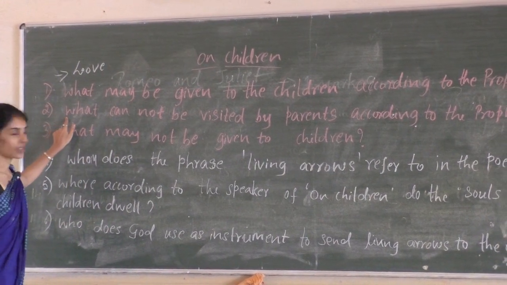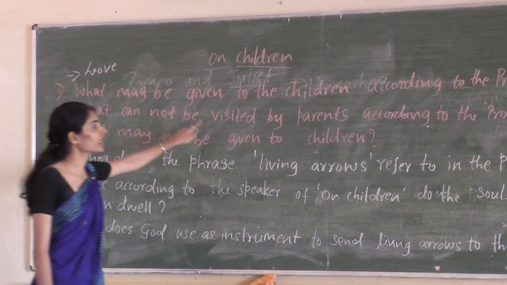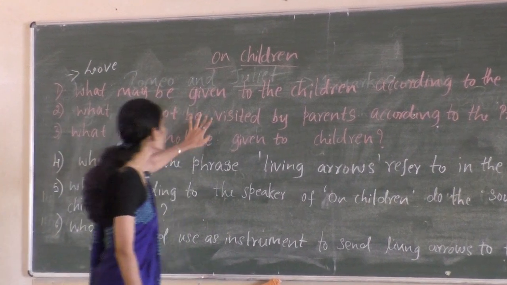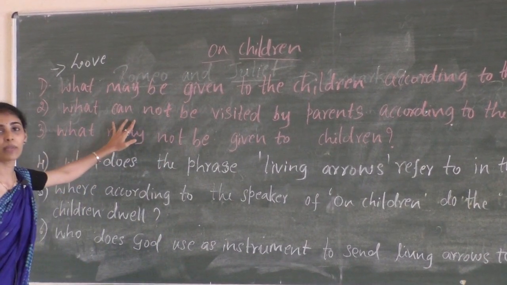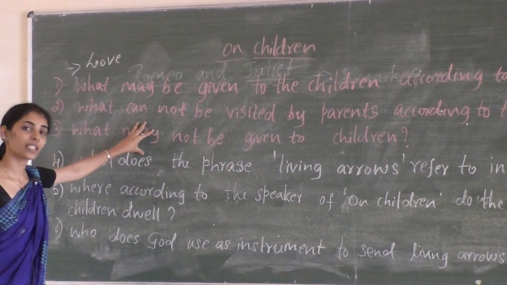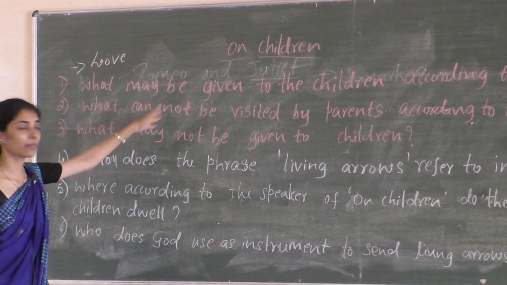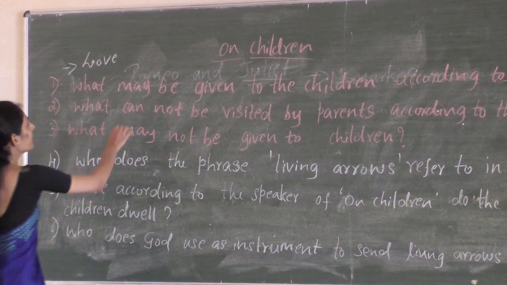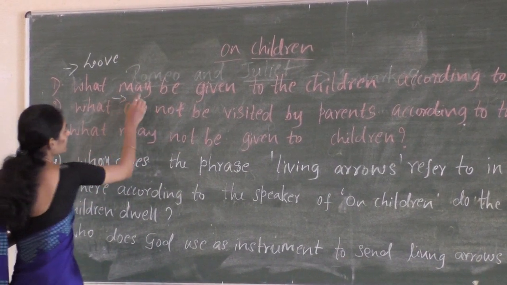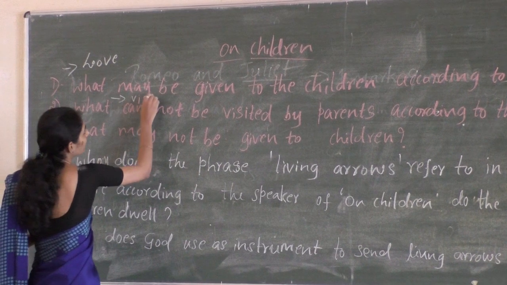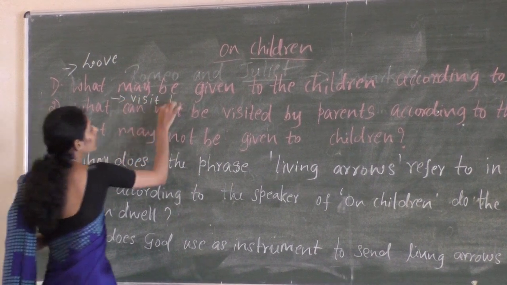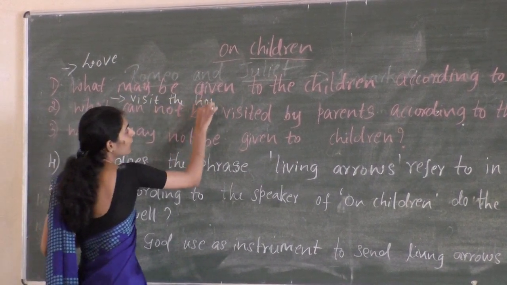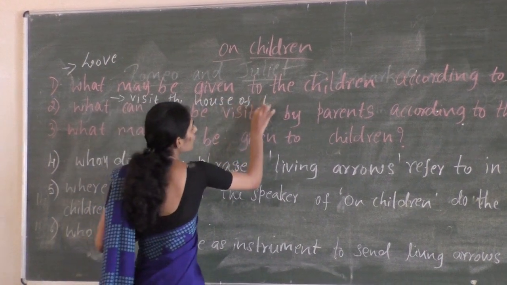So the next question, what cannot be visited by parents according to the prophet? As it is given in the textbook, as prescribed in the poem, the prophet says that parents cannot visit the house of tomorrow.